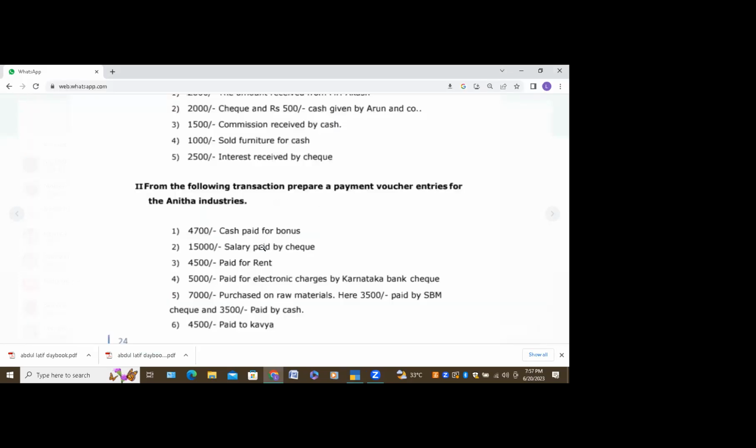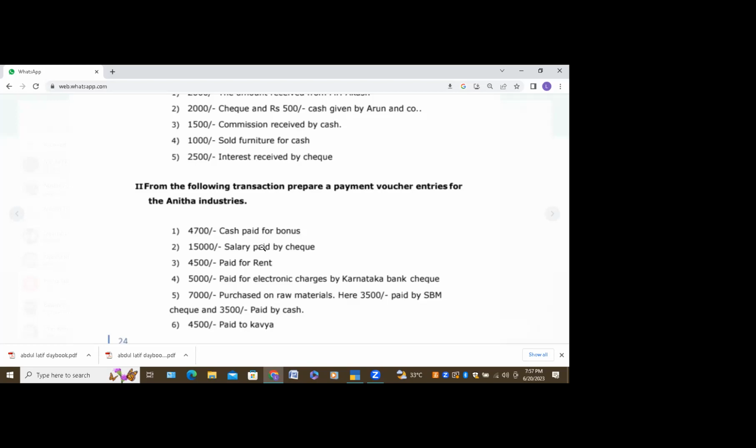Next, last question. Who will answer this one? Interest received by cheque. Indirect income, interest received, and a bank account. Tell me the entry. Which comes under debit? Bank account to interest received account. Bank account debit to interest received account.